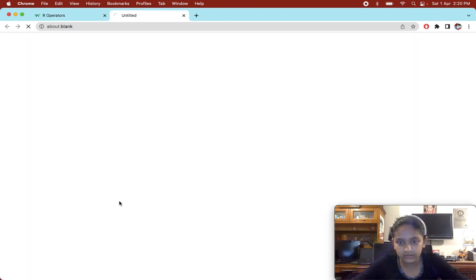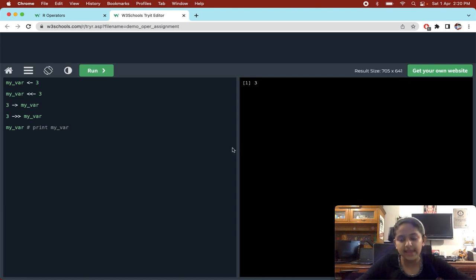These operators are used to assign a value to a variable. Here we have a variable. To assign a value to it, we can use this operator, or we can even give the value first, then use this operator, and then give my var. And when you print my var, you get 3.